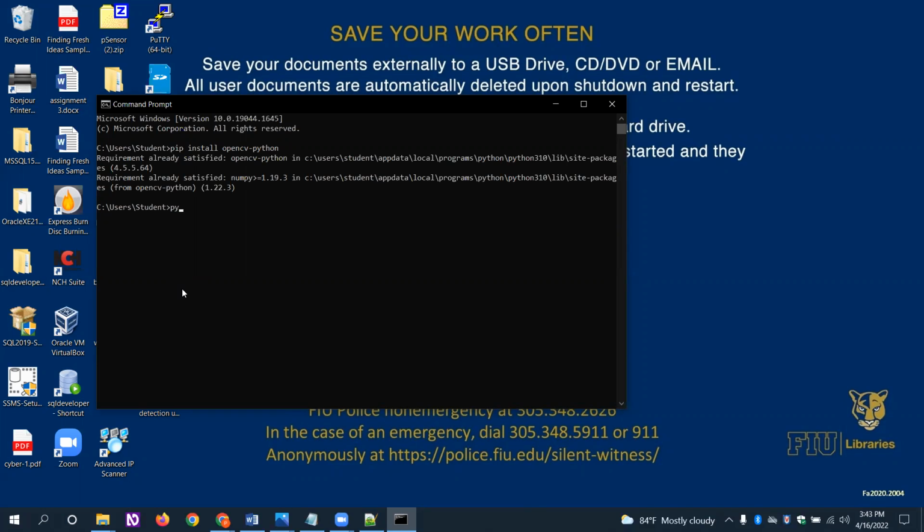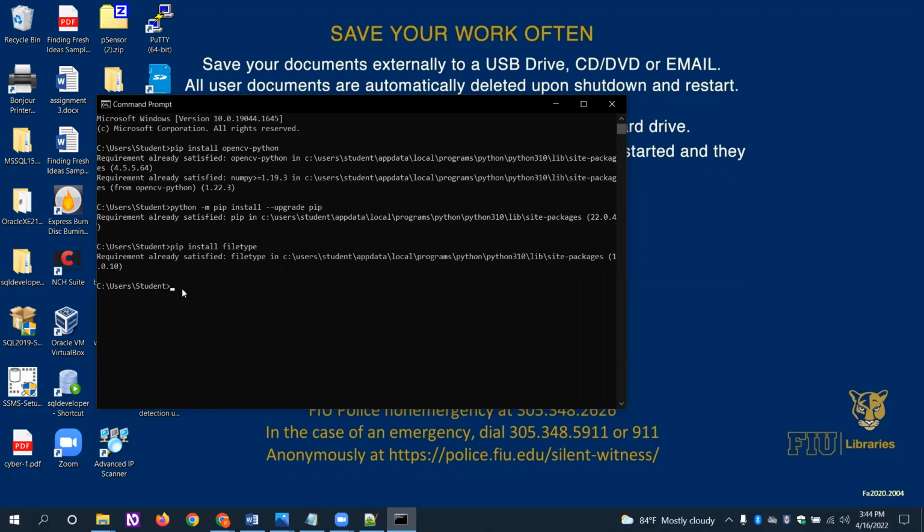And next we should install some other packages and upgrade them. So I have set all the packages in this library, which I have been using in the student profile. Next I should install the file types. Now that all this is satisfied, I will run this program.